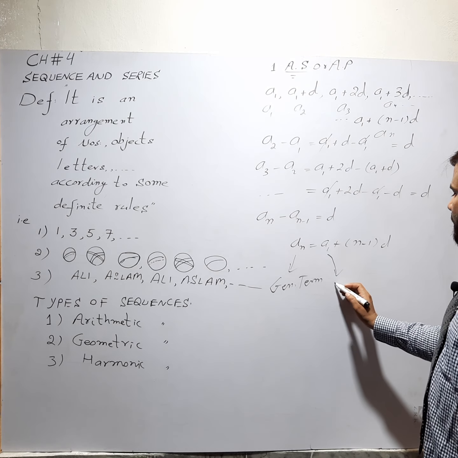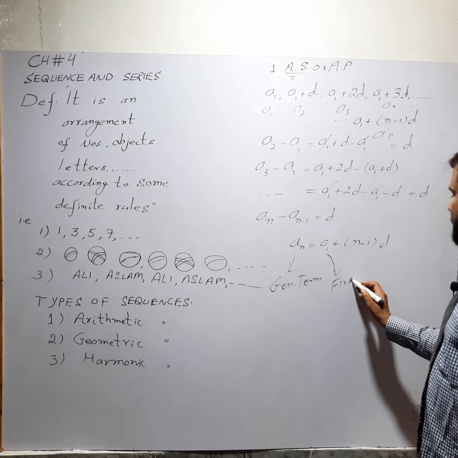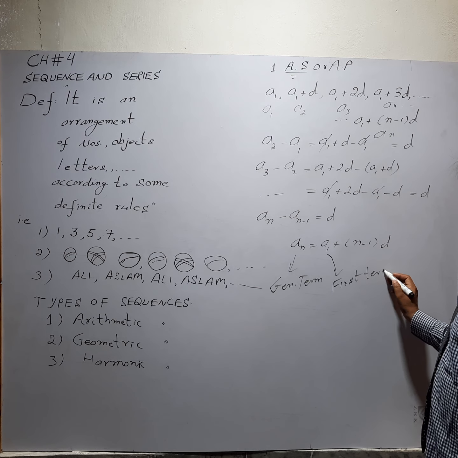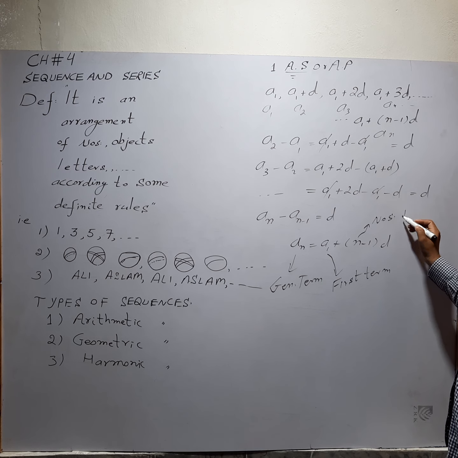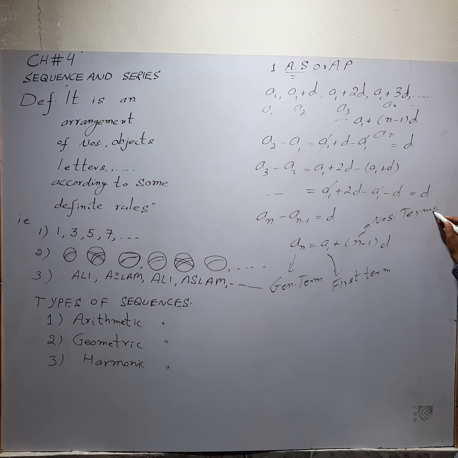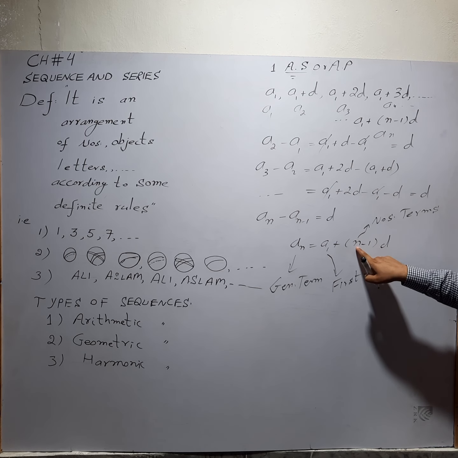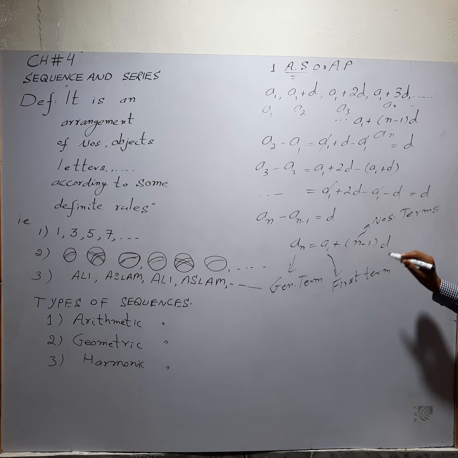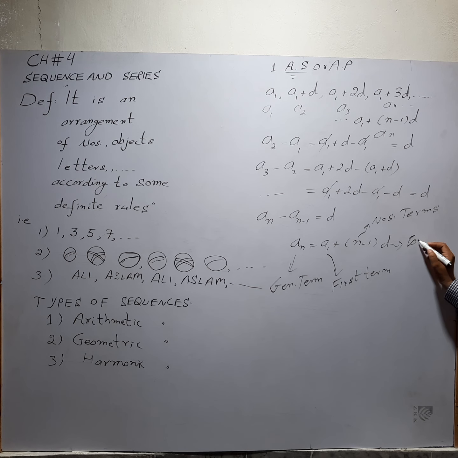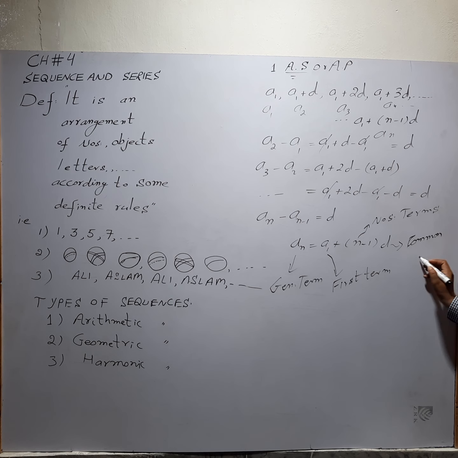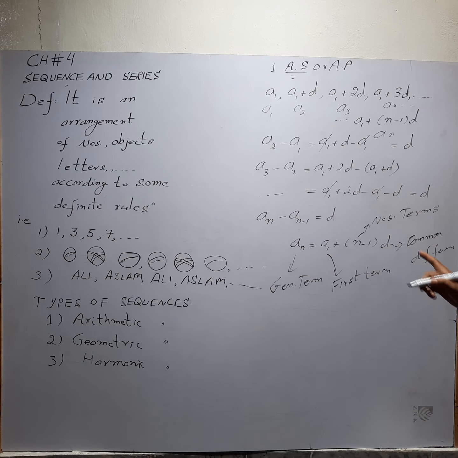A1 stands for the first term. N stands for the number of terms, how many terms there are. D is the common difference. Why is it common? Because it is the same difference between two consecutive terms.